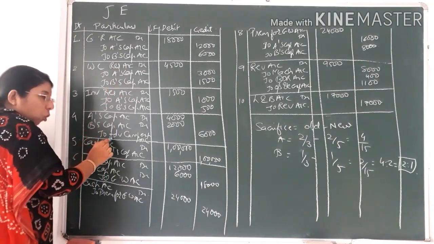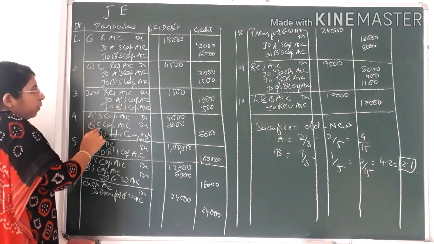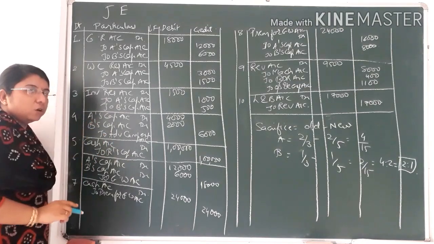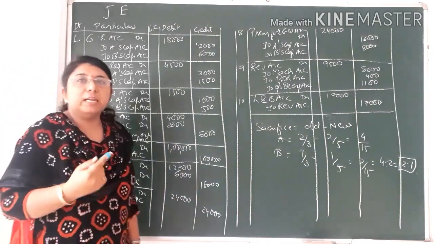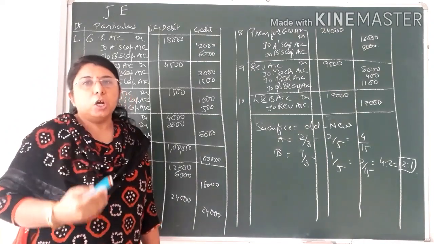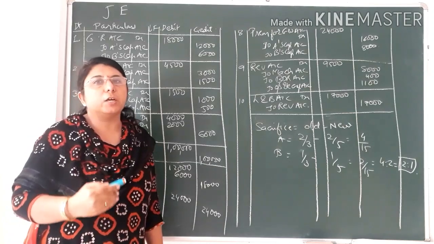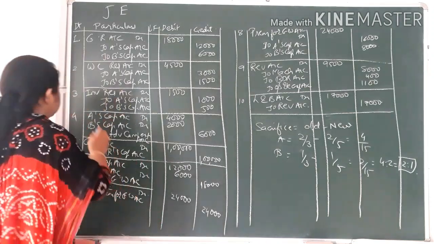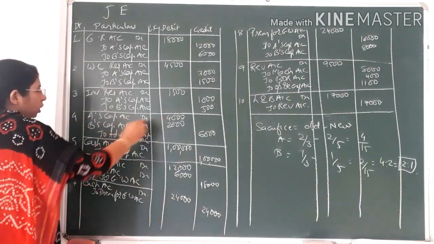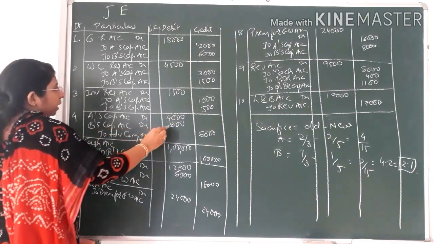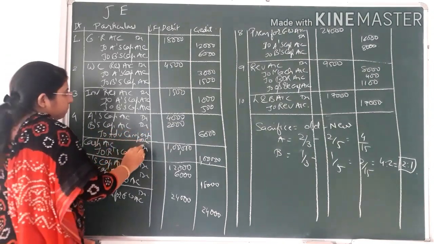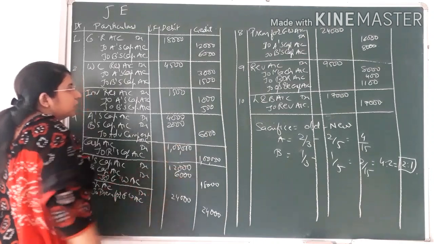Over here it is loss, so the capital accounts of the partners will be debited, because they have to lose something from their capital. Their capital will decrease by the amount of their share of the accumulated loss. So over here, A's capital account debit 4,000, B's capital account debit 2,000, to advertisement campaign expense account credit, that is rupees 6,000.